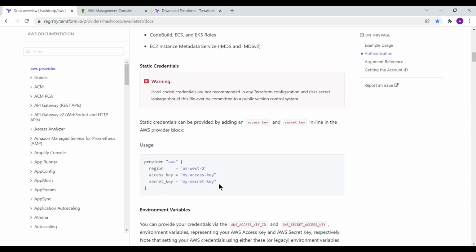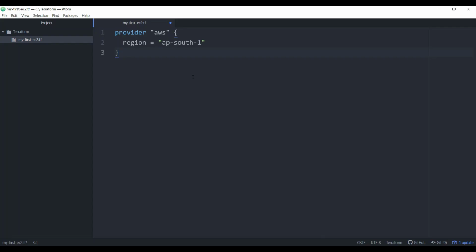In this way you can manage it, but to have a better understanding I'm going to use clear text. It is also going to be a risky thing, but we will look into the further sessions how we can do it in a different way. For simplicity I am going to use clear text, because after this session I am going to remove the key which I am currently using.